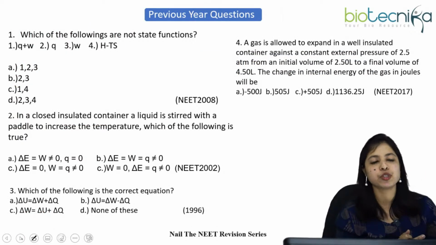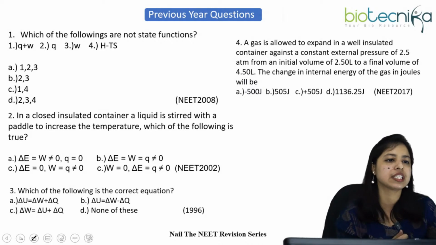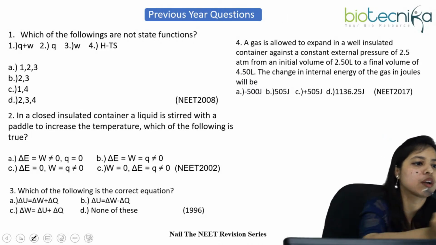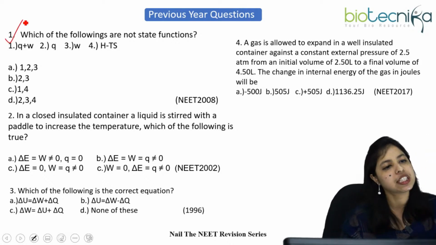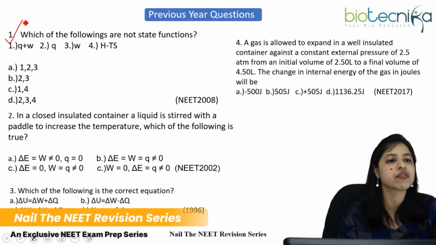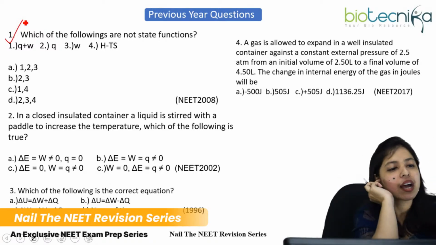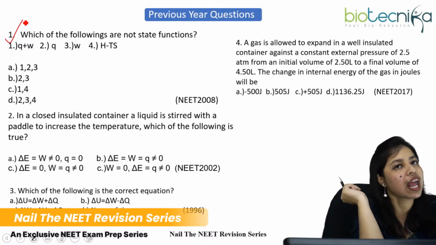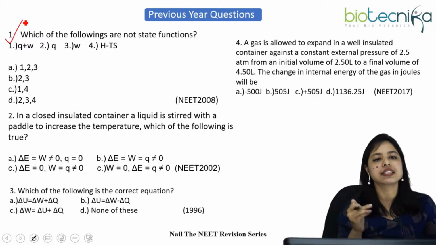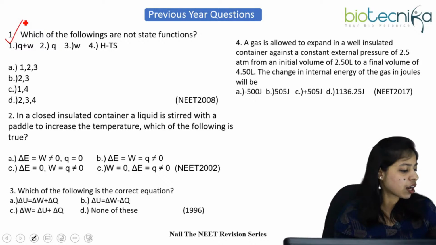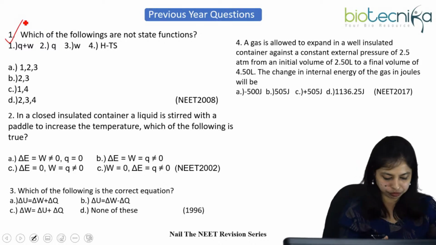Now it's time to solve some previous year questions. Let's do it very fast. Would anyone like to answer this question, please? What is our first question? The first question is: which one of the following is not a state function? Number one, Q plus W. Number two, Q. Number three, W. Number four, H minus TS. You have to answer from among these options A, B, C, D. Does anyone want to answer this question?